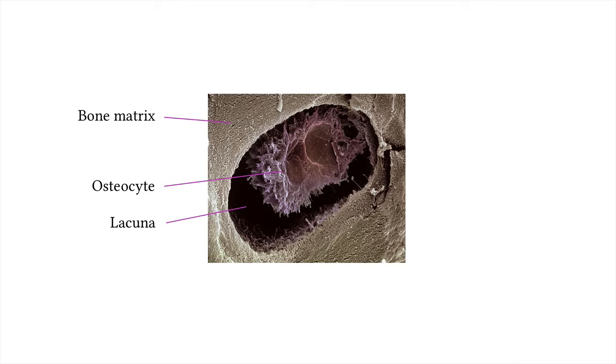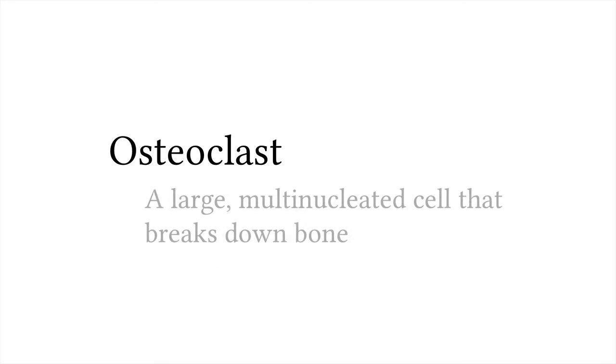Now, there's one more type of bone cell I want to introduce at this point. It's called an osteoclast. An osteoclast is a large, multinucleated cell that breaks down bone. The term clast means to break. Multinucleated means that there is more than one nucleus in each cell. Why would we need cells that break down bone?